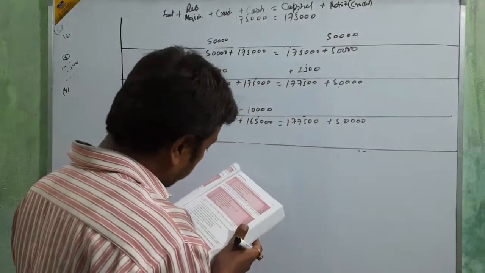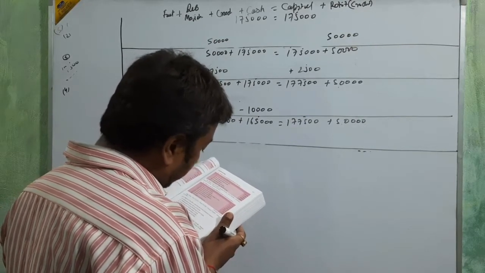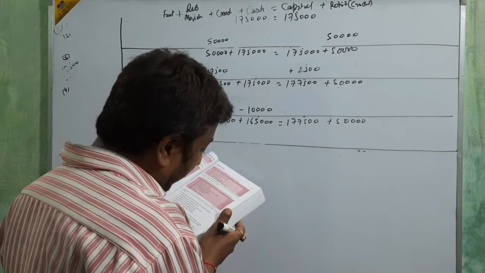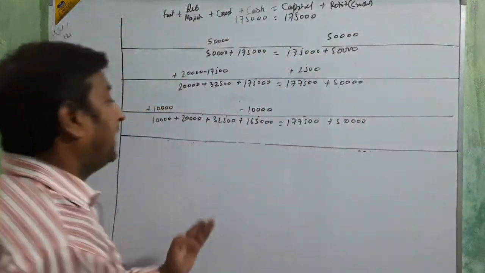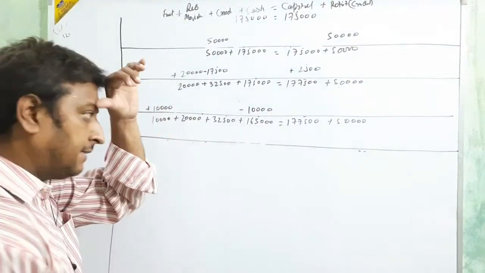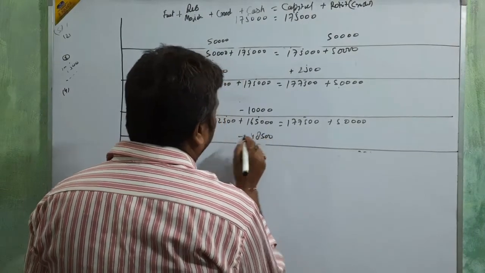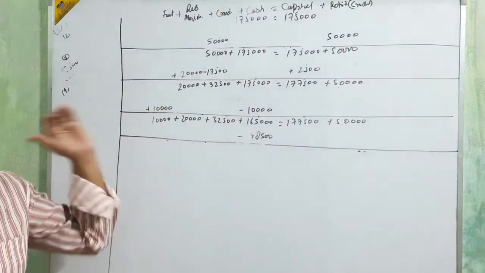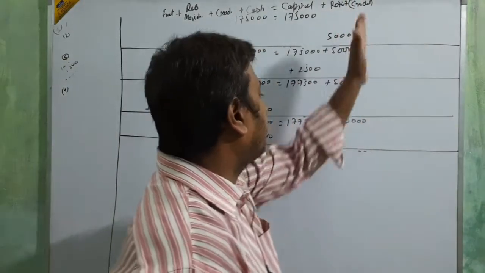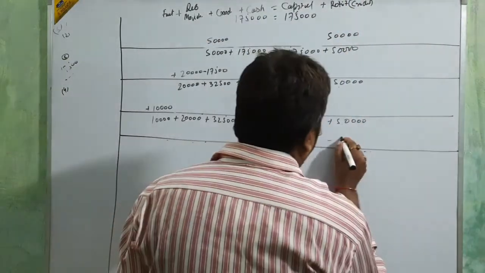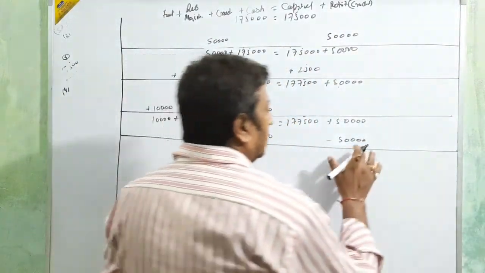After this, cash paid to Rohit for full settlement, and only we are going to pay the cash 48,500. It means less from cash 48,500, beta. But by paying this 48,500, we settle the amount of Rohit, that 50,000. It means less here 50,000, because the full amount is settled.